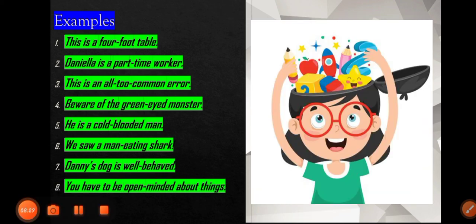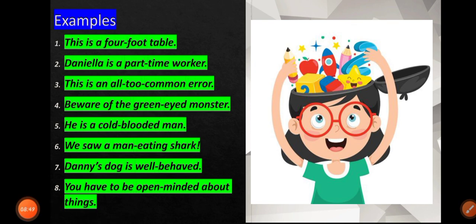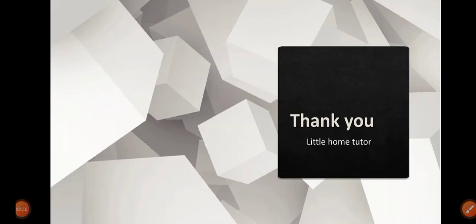The next is you have to be open minded about things. What kind you have to be about things? Open minded. So here open minded is an adjective. Did you find any other adjective? No, here it's only one adjective, that is open minded. So we have covered all examples.